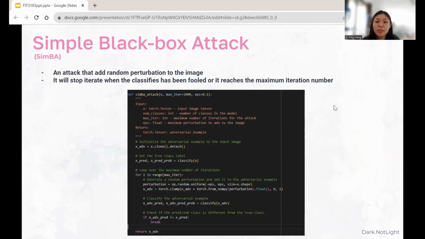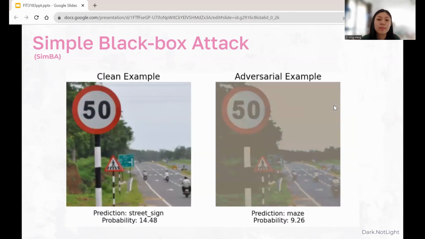Next, for the simple black box attack, SimBA, that we created ourselves, it is a targeted adversarial attack that exploits vulnerabilities in machine learning models responsible for traffic sign recognition. It will add random perturbation to the image at every iteration, and it will stop iterating when the classifier has been fooled or it reaches the maximum iteration number. And this is the result of SimBA attack.